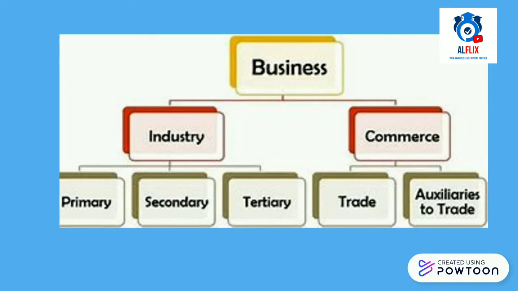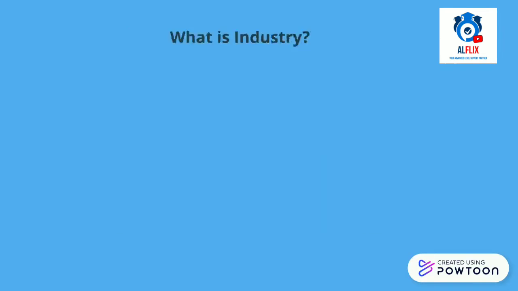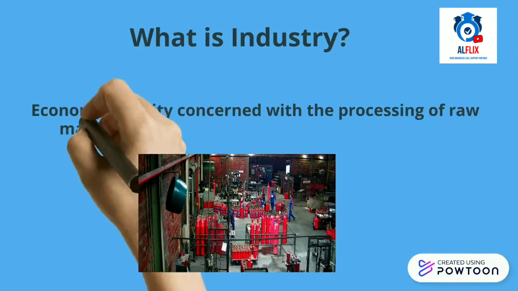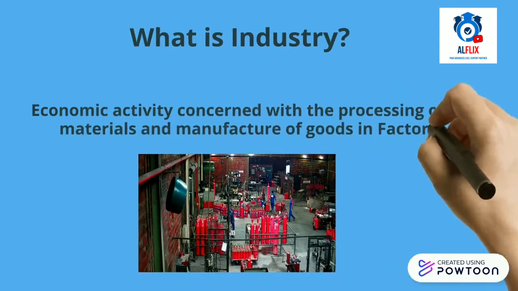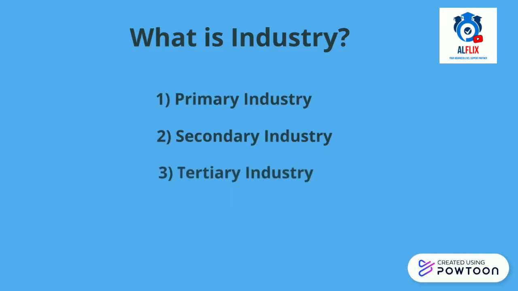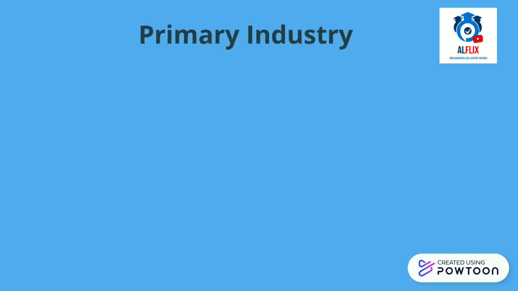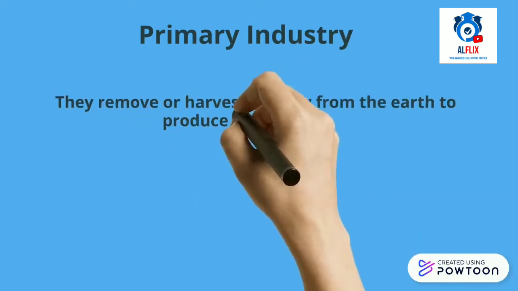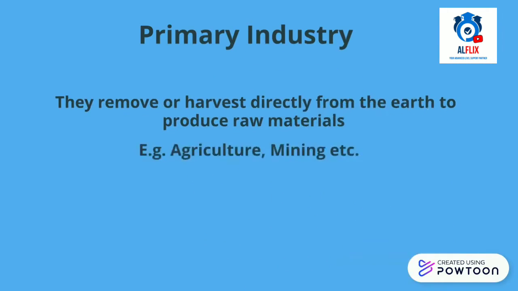So before moving on to looking into the subsections of industry and commerce, first let's look into what an industry is. So industry is where economic activities concerned with processing of raw materials and manufacture of goods are done in factories. So there are three subsections under the industry, that is primary, secondary and tertiary. So in primary industry, what they do is that they remove or harvest directly from the earth to produce raw materials. So examples could be agriculture, mining.